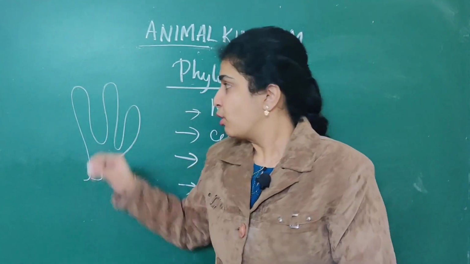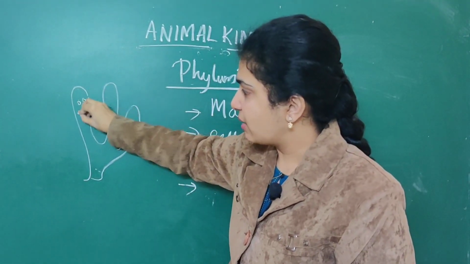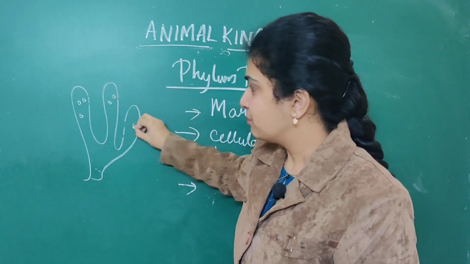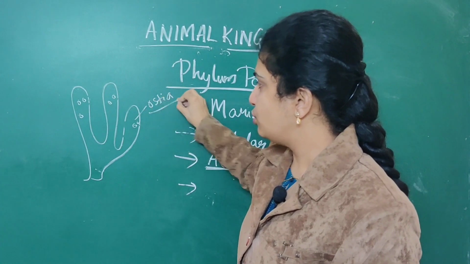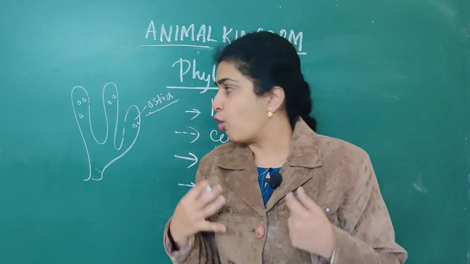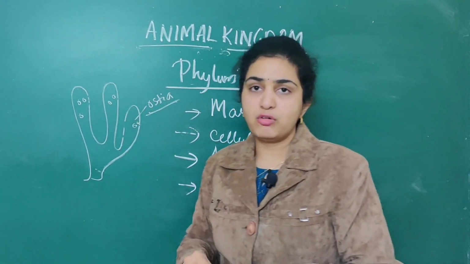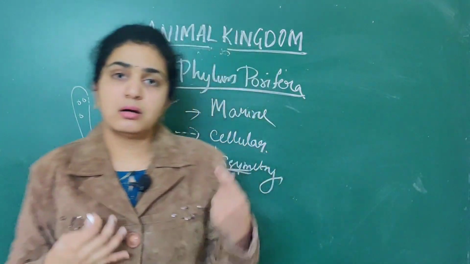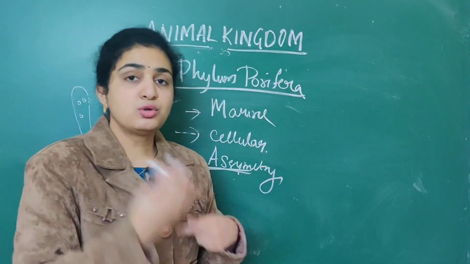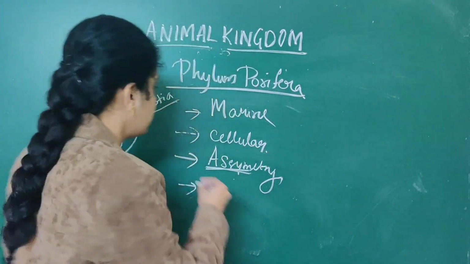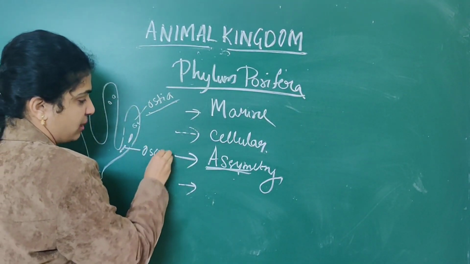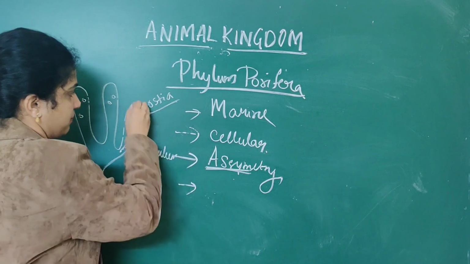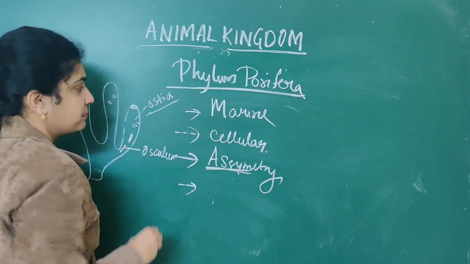Through the body of the sponges, water will enter through numerous ostia which are present. Ostia, remember. Through what does it come out? It comes out through numerous pores. They are called osculum. Osculum, they will come out mainly.